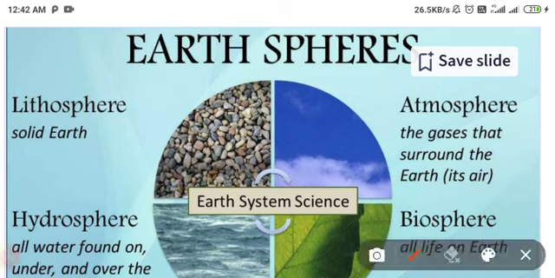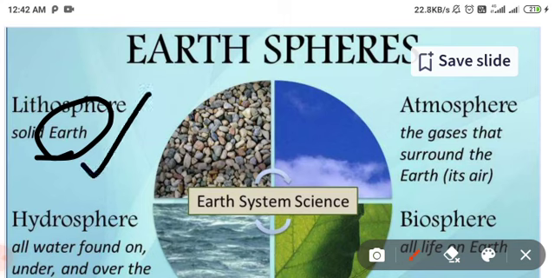Friends, lithosphere refers to the study and availability of the solid earth. The surface of the earth is called the lithosphere. Lithosphere only focuses on the earth's surface, meaning the soil part or a small layer of soil. But atmosphere, what is the meaning of atmosphere? You know that the atmosphere is a composition of gases surrounding the earth, called air. The components of air and gases are called the atmosphere.